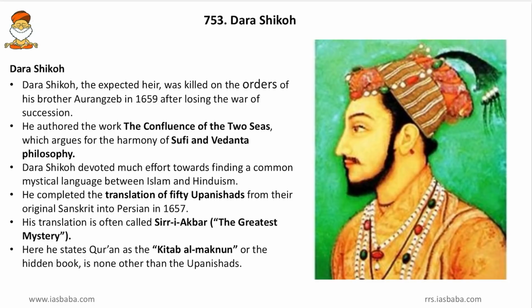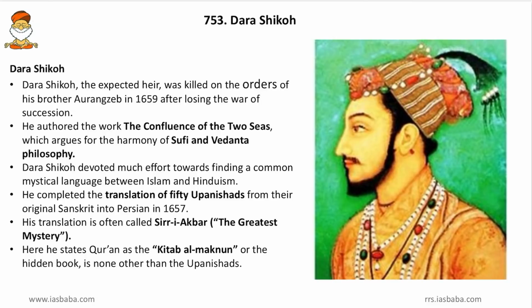Then he authored the work, the Confluence of Two Seas, which argues for harmony of Sufi and Vedanta philosophies. So he was a bit secular in nature, and had he ruled the Mughals, then that period would have been under secular rule. But however, Aurangzeb was a fanatic, and he took several decisions which were against the secular instincts of India. So in the din of the war of succession, we lost one good king, who was secular in nature.